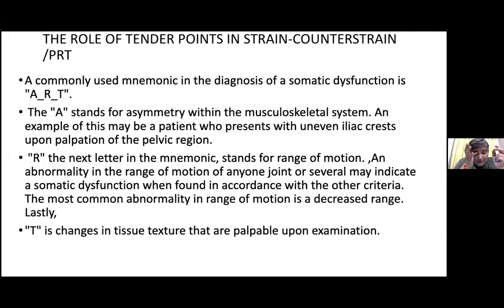As we observe the back of the patient also, sometimes we find that the pelvis on one side is a little bit higher and the other side is relatively lower. So by observing also we can understand which side has the asymmetry.